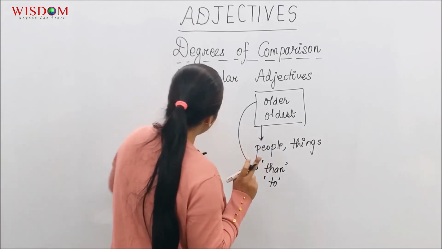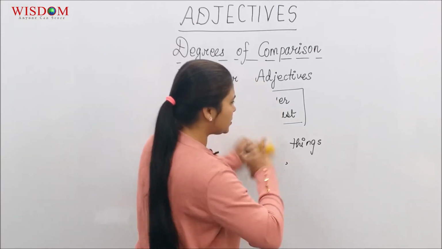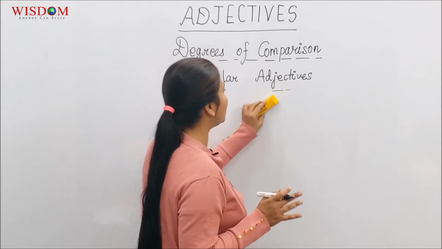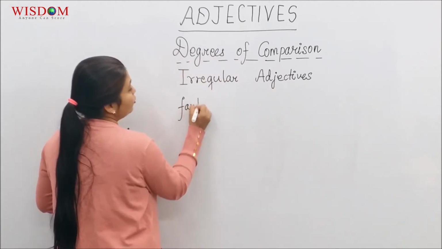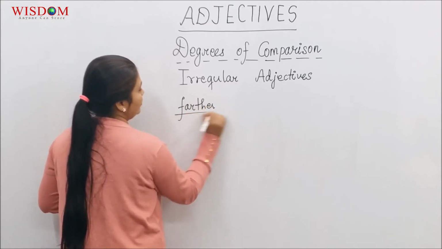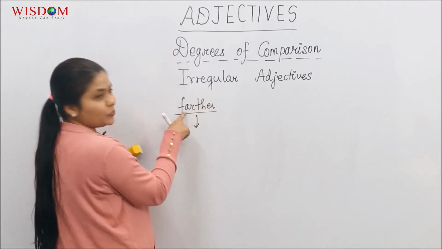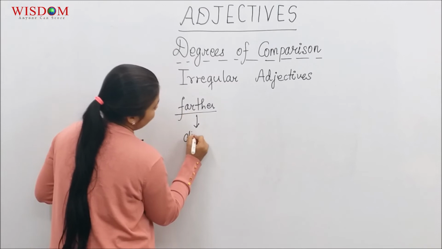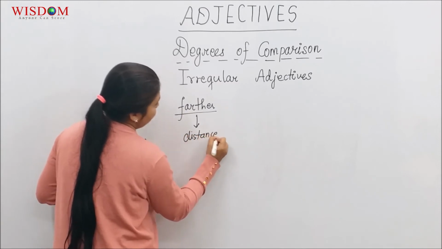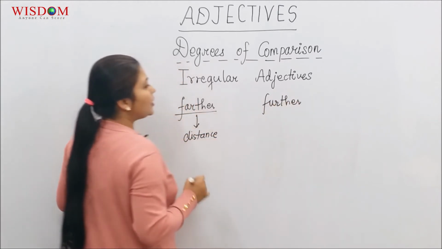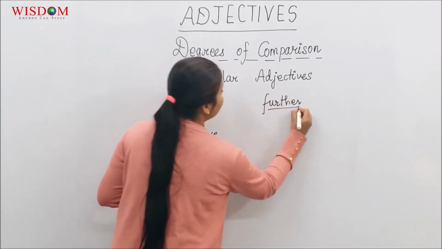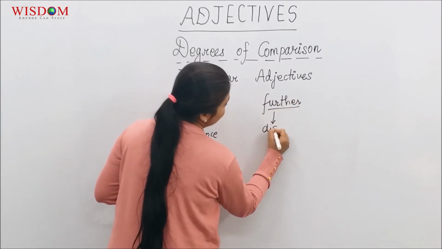Let's take one more such pair, which spells almost the same, but they convey a different meaning. So let's talk about the word farther. It conveys distance, as the word far does. Should I spell it? F-U-R-T-H-E-R, further. Will it also convey distance?